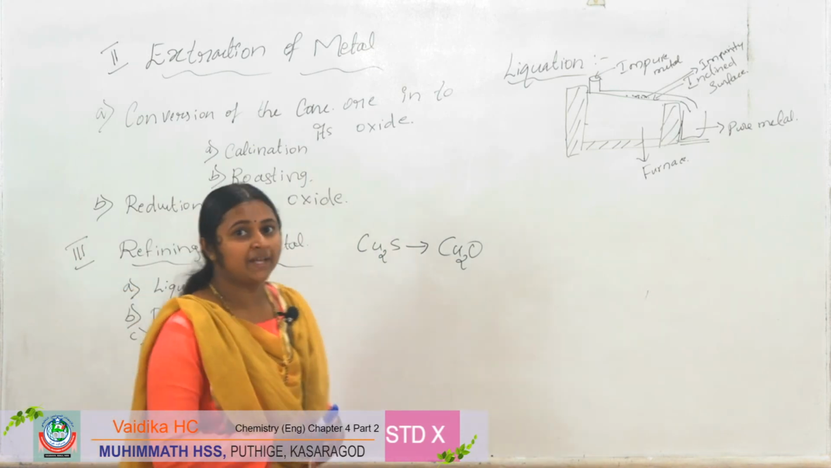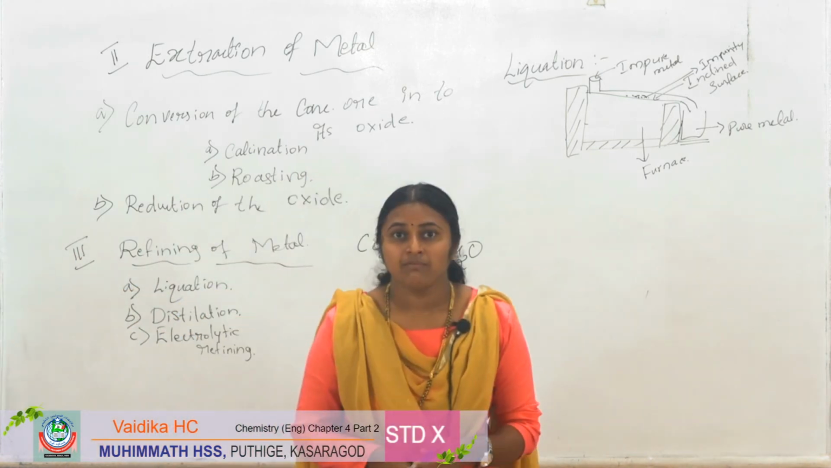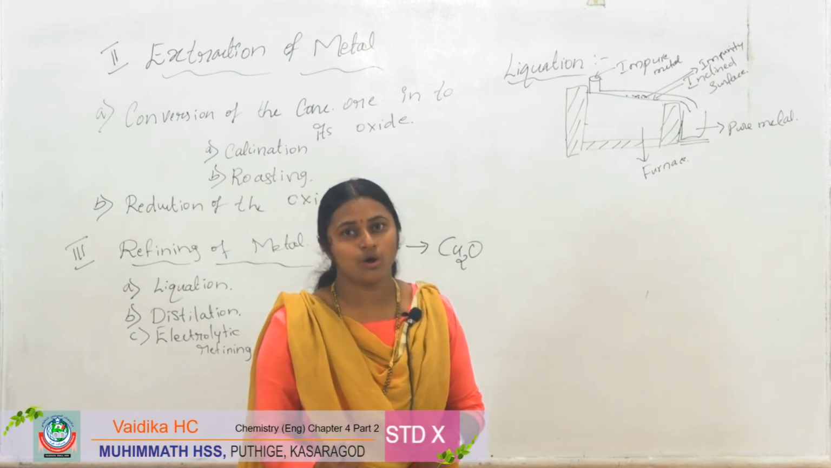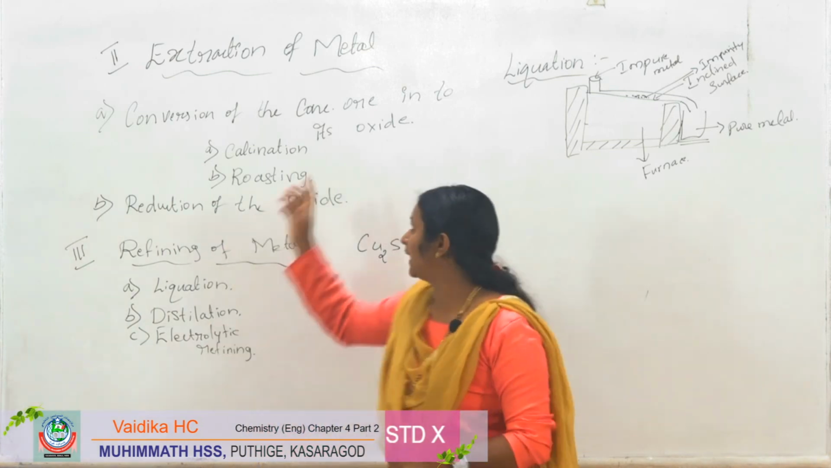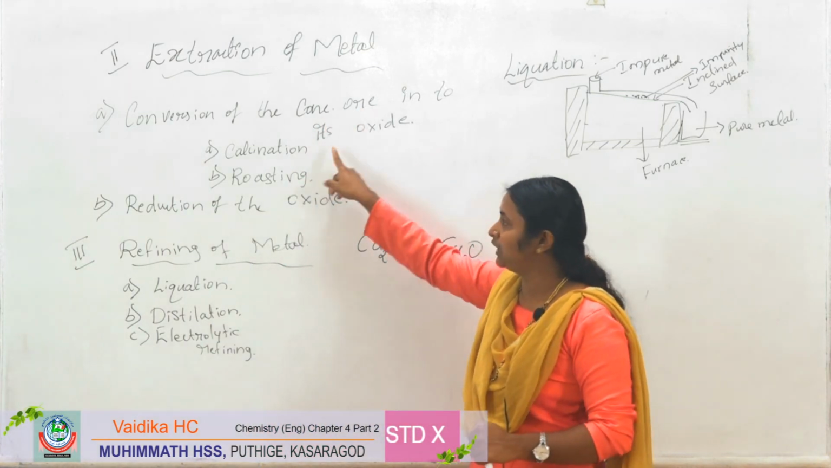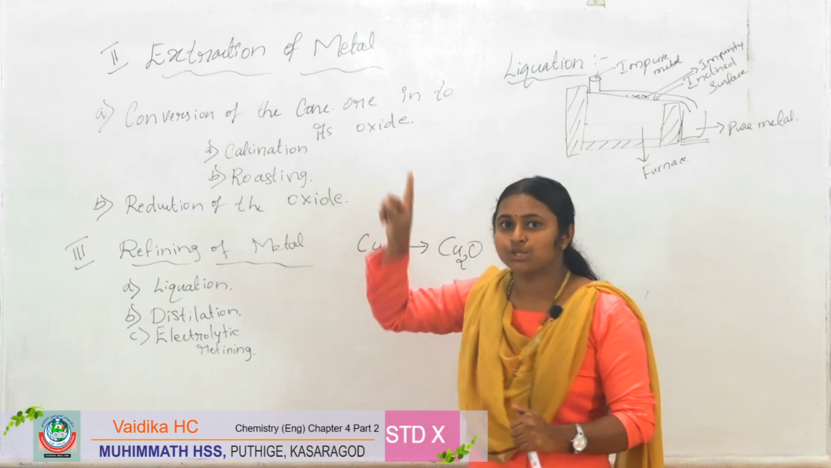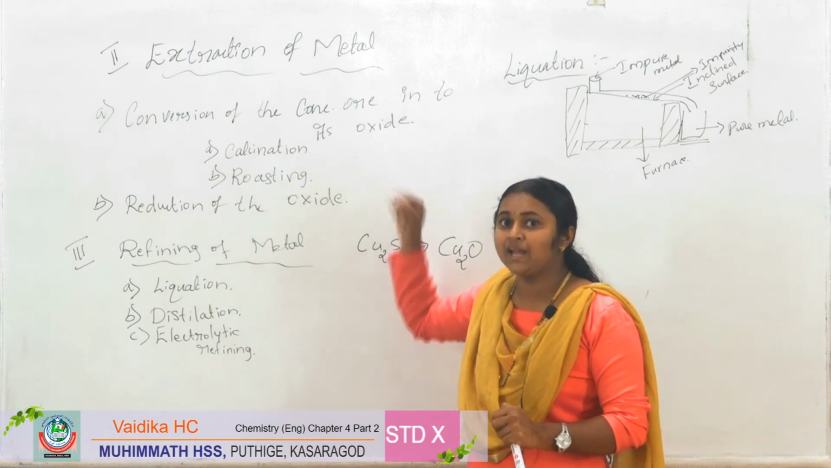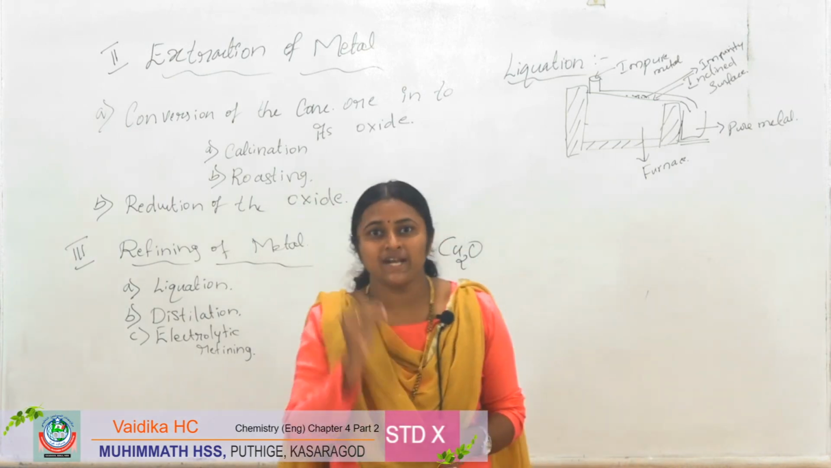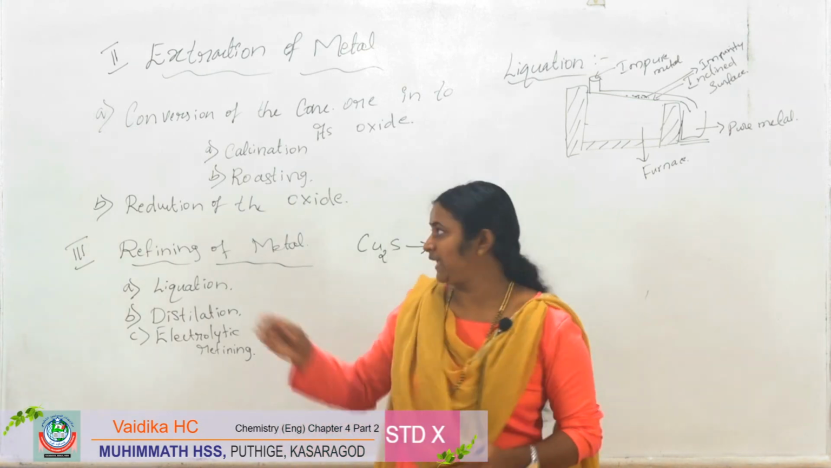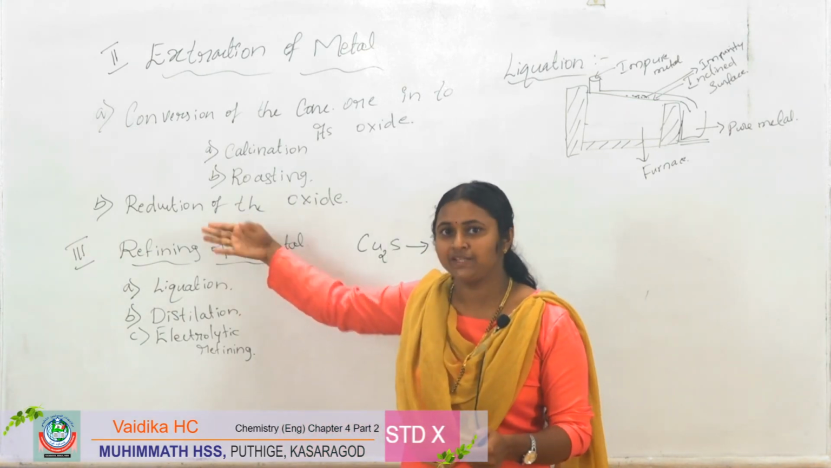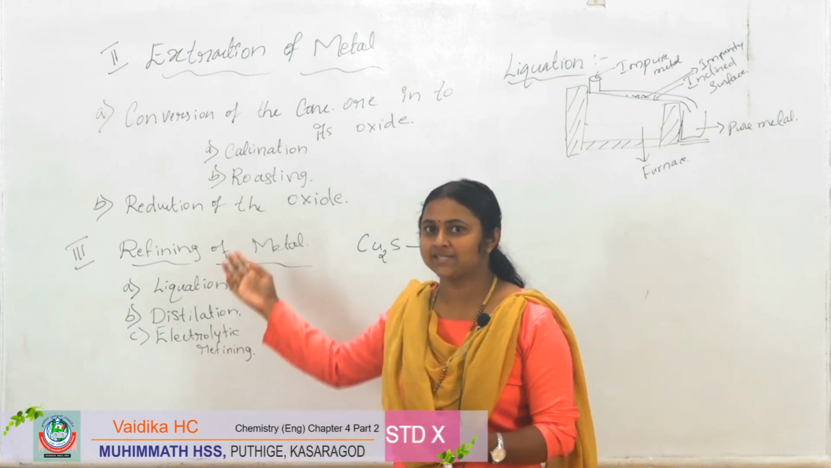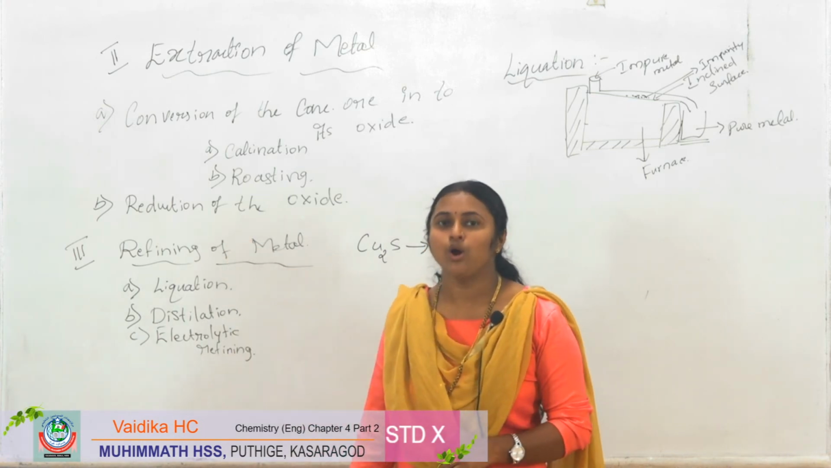So what happens to the ore now? We got the metal oxides. Here we are converting the concentrated ore into its oxides, right? So in this step we got the oxides. We should reduce them. So the second step is reduction of the oxide.